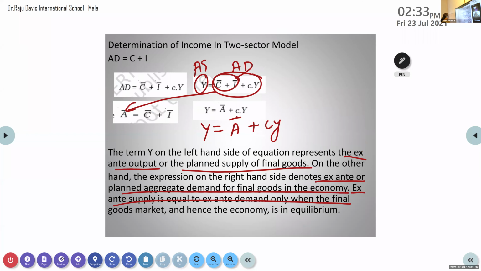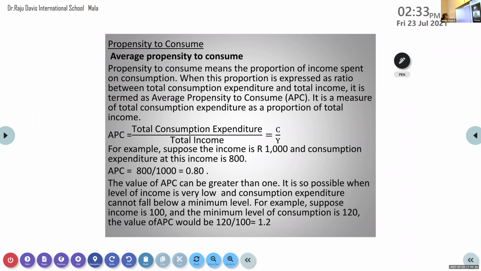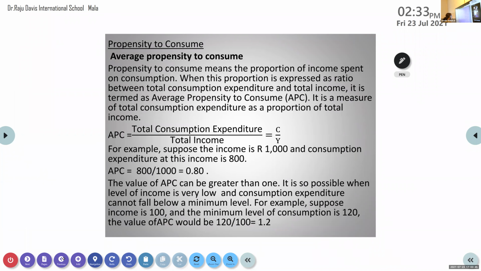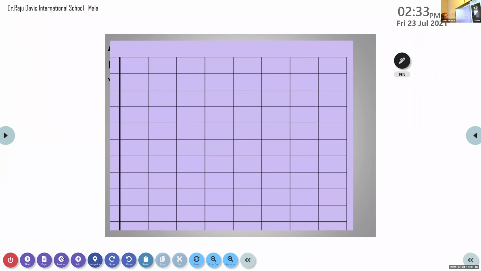Now once more, what do you mean by propensity to consume? Hanna, can you tell what it is? It means the proportion of income spent on consumption. It is a proportion of income spent on consumption.